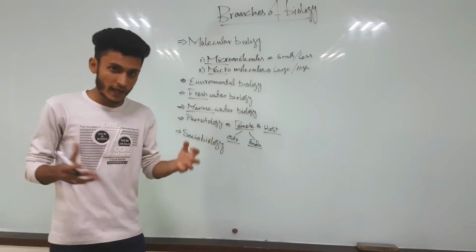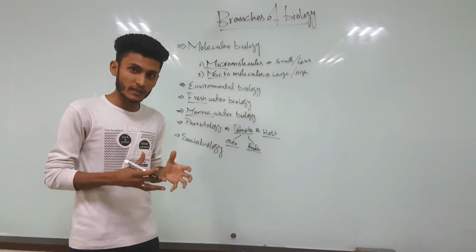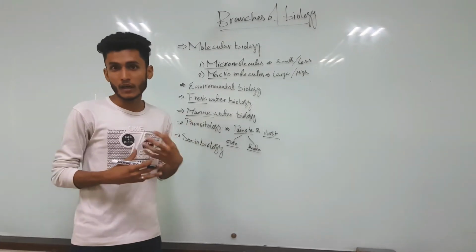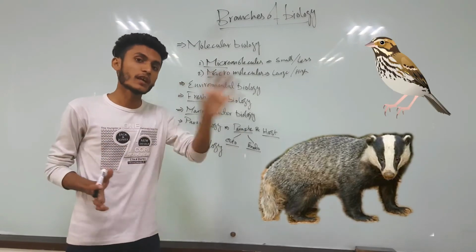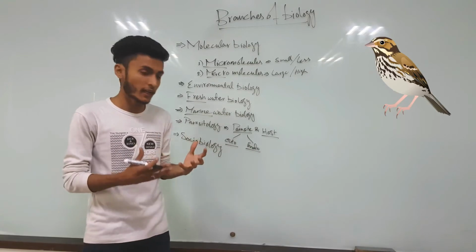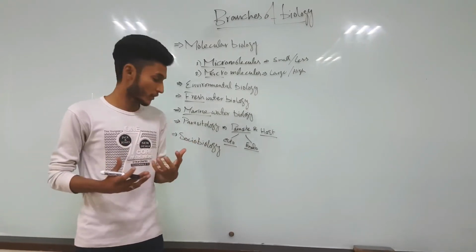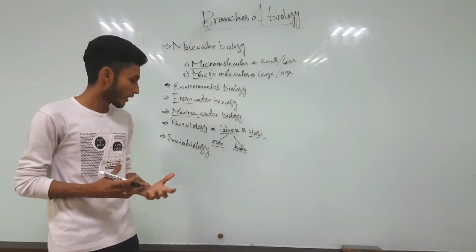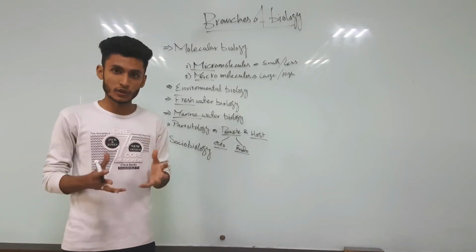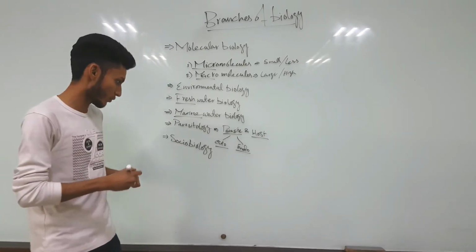So they interact with each other, and there are other examples like mutualism. For example, a honey badger needs a sparrow which helps the honey badger navigate to the food, which is honey. So there are different processes through which organisms interact with the social environment, and this social behavior we study in sociobiology.